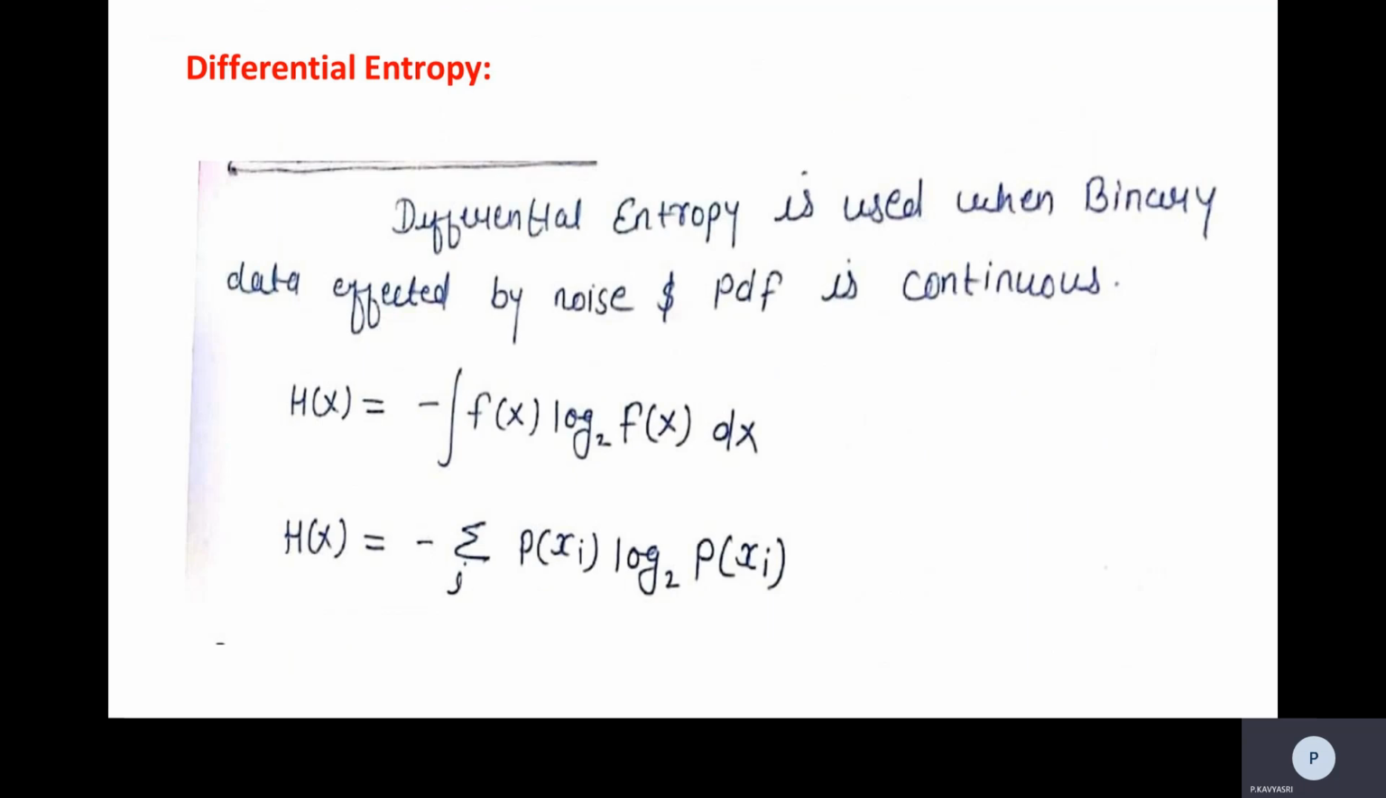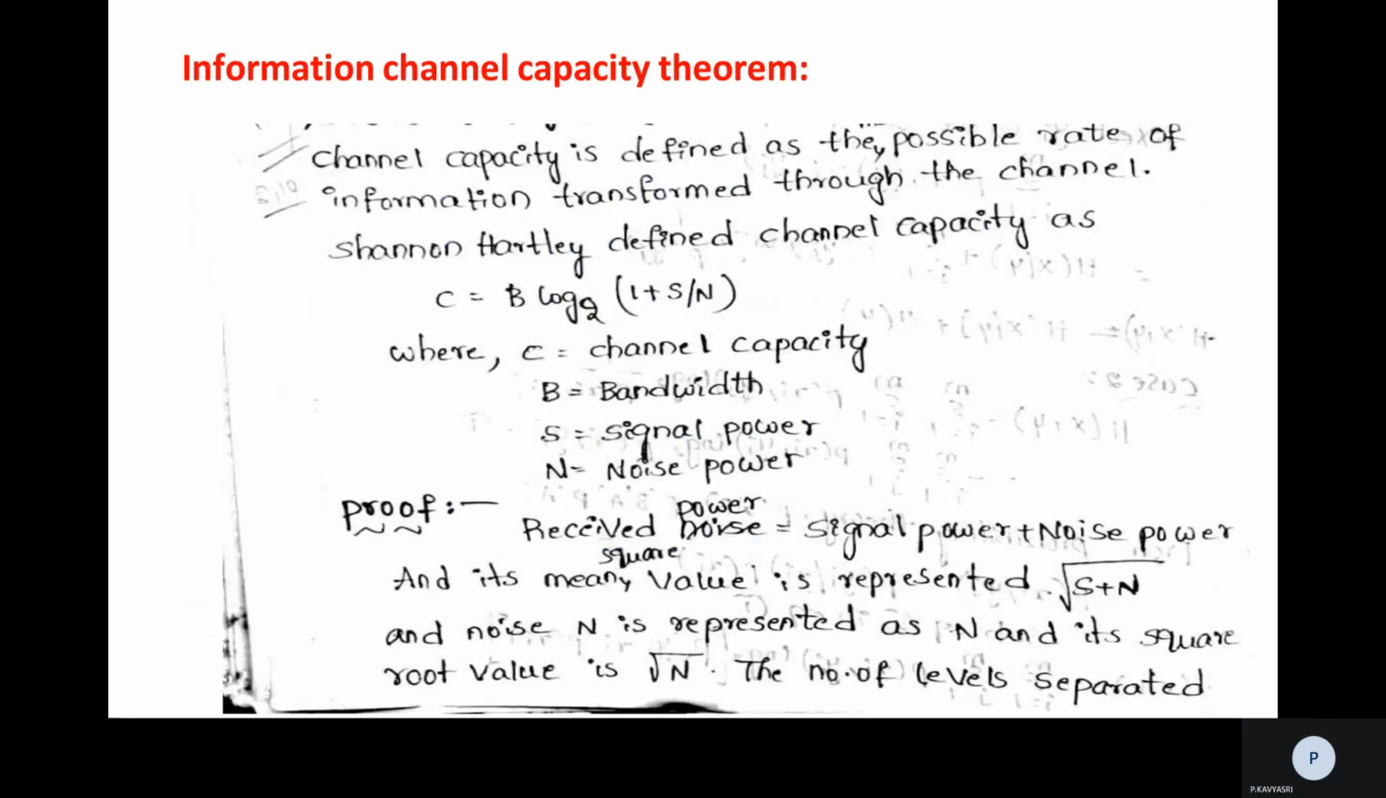And the next one is differential entropy. We can say it is used when the binary data is affected by noise and the PDF is constant, continuous. It can be written as h of x is equal to minus integral f of x log 2 f of x dx. And also we can say h of x is equal to minus summation p of xi log 2 p of xi.